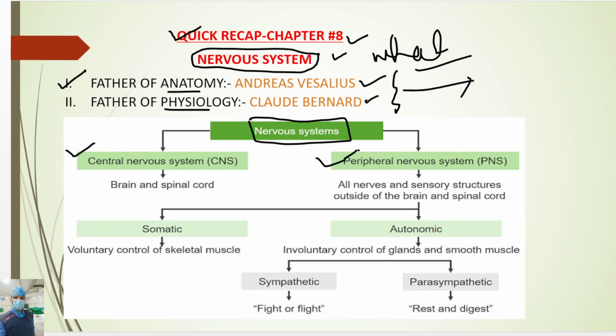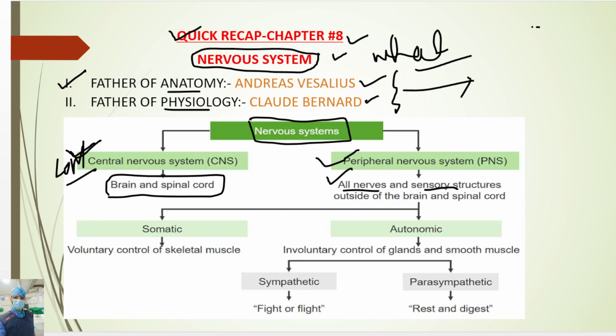The central nervous system is again divided into the brain and spinal cord, and the peripheral nervous system contains all nerves and sensory structures outside the brain and spinal cord. All the nerves which arise from the brain, and sensory structures outside of the brain.